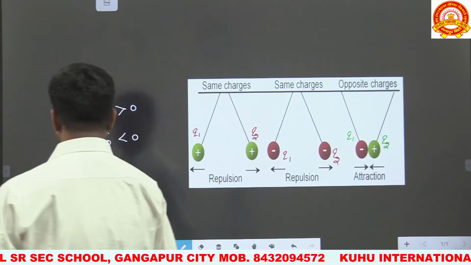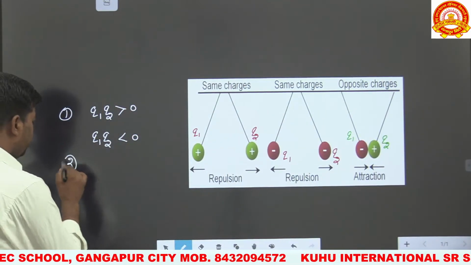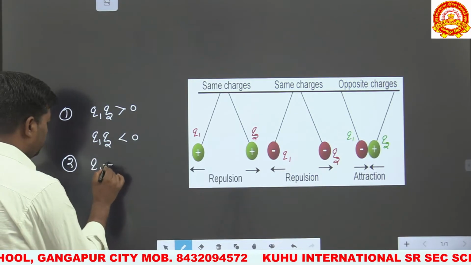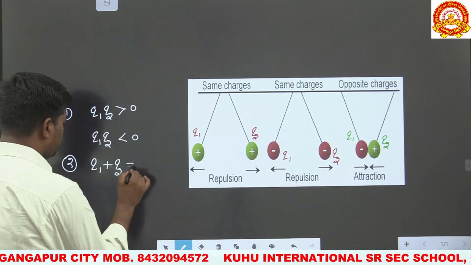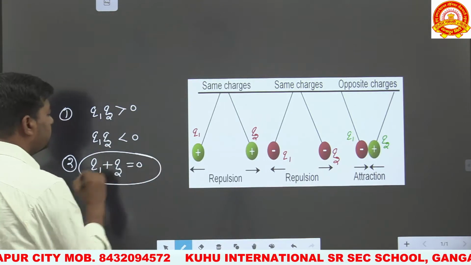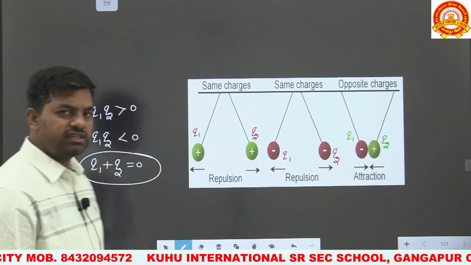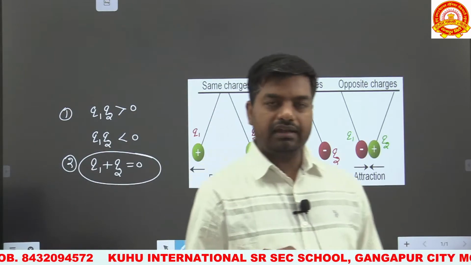We can also conclude that if q1 plus q2 is equal to 0, it means that the two charges are of opposite nature and they will attract each other.